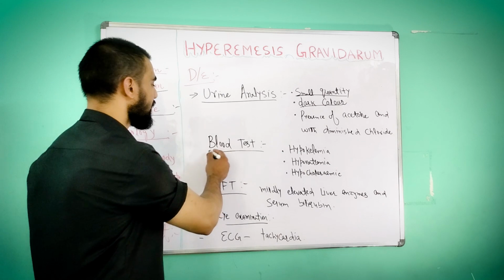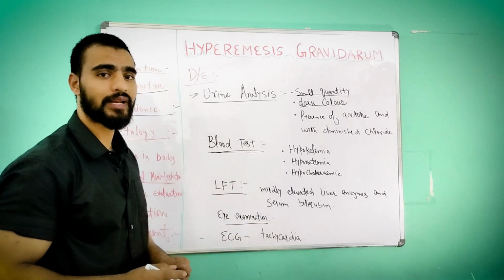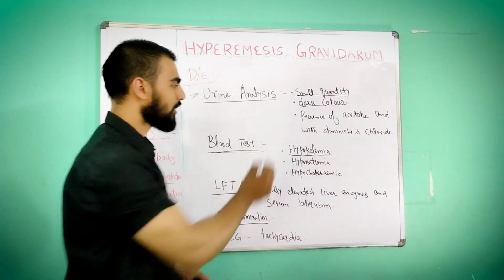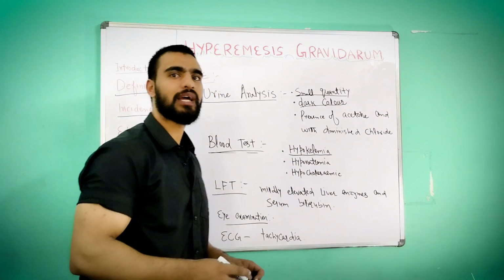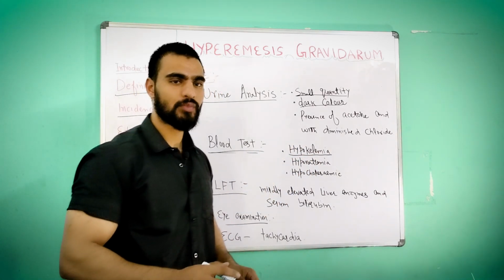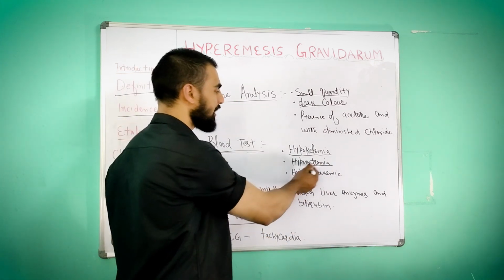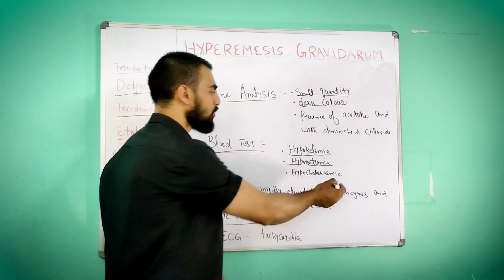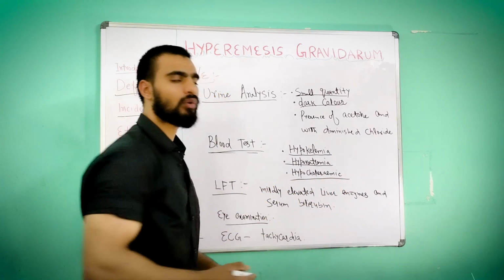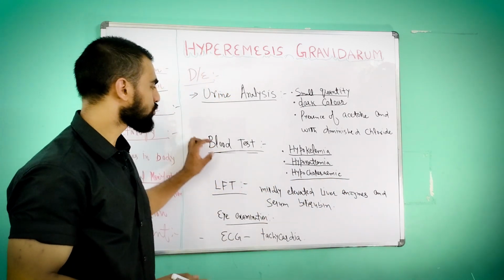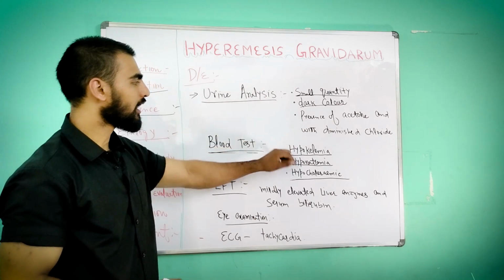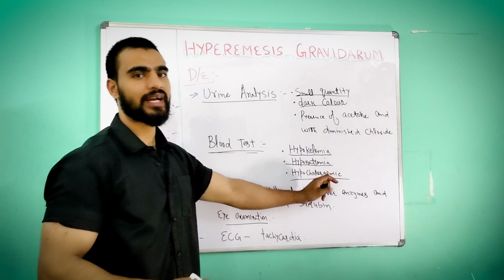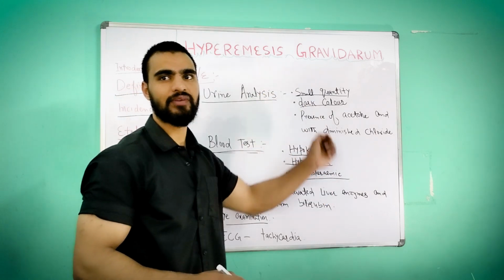Second is blood test. By doing blood test, what will we find out? Hypokalemia, that means decrease in the potassium level in blood. Second, hyponatremia, decrease in the sodium level in the blood. Then hypochloremia, decrease in the chloride level in the blood. So through blood test, if we find hypokalemia, hyponatremia, hypochloremia, we can diagnose that hyperemesis gravidarum is there.